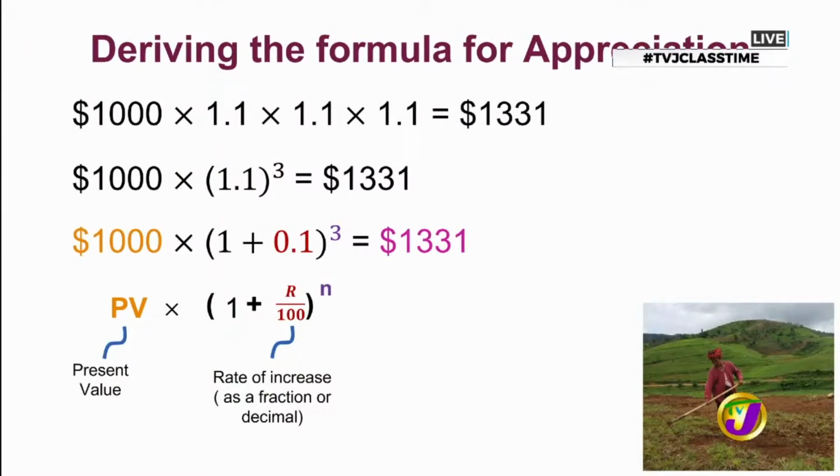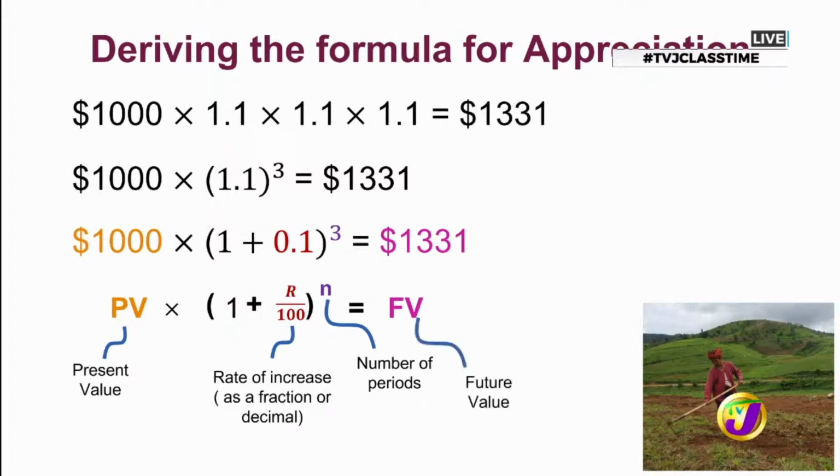Our index, N, will be the number of periods. Periods won't necessarily be years all the time; it could be monthly or biannually. And then our final figure is our future value. So I think we have ourselves a formula. What do you think? I think we do.